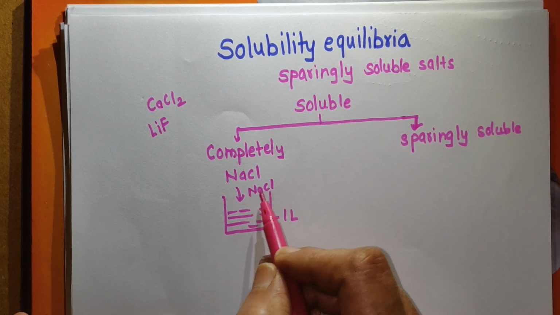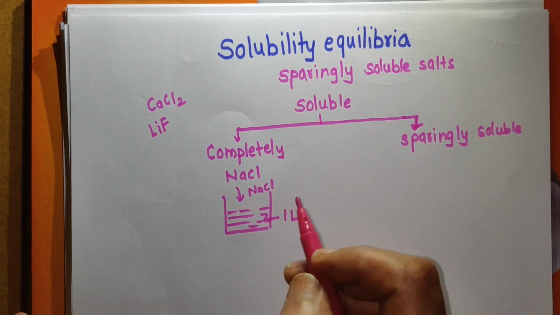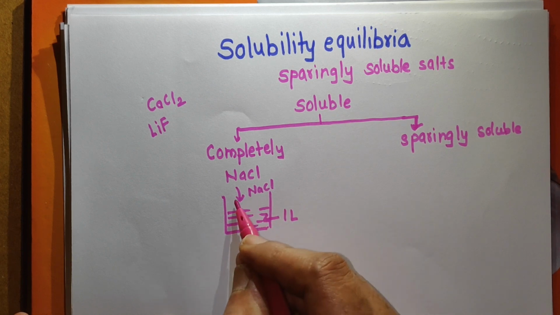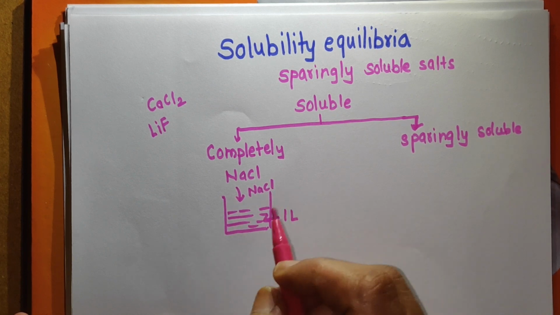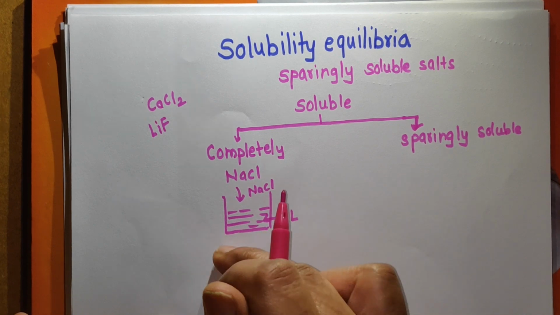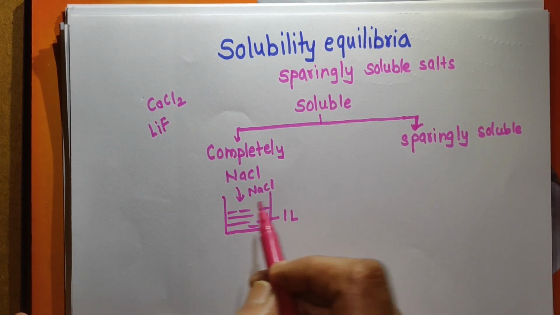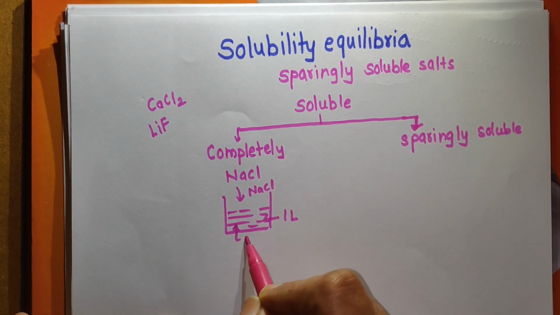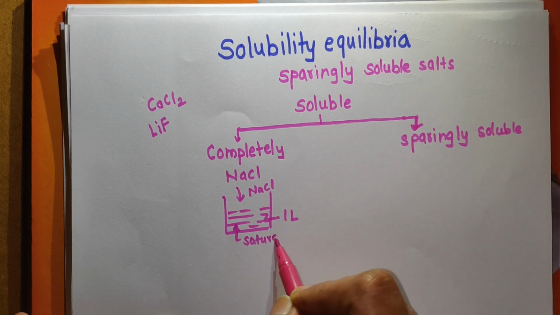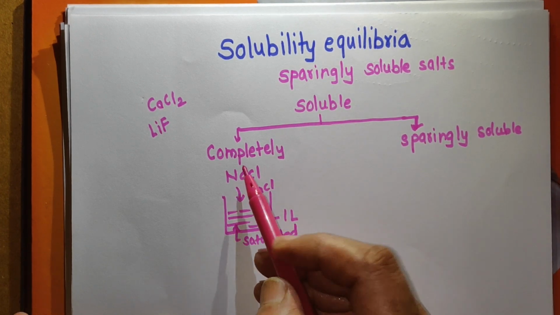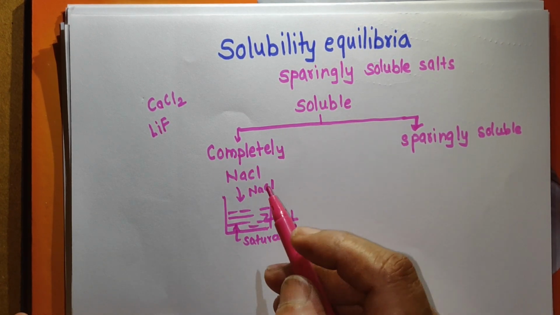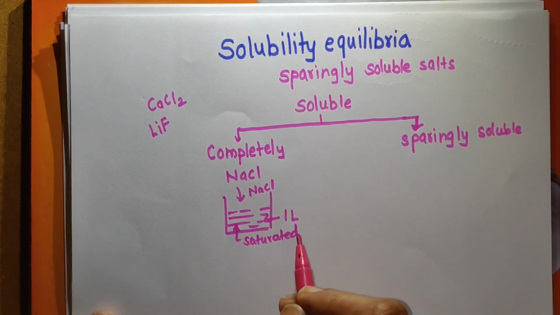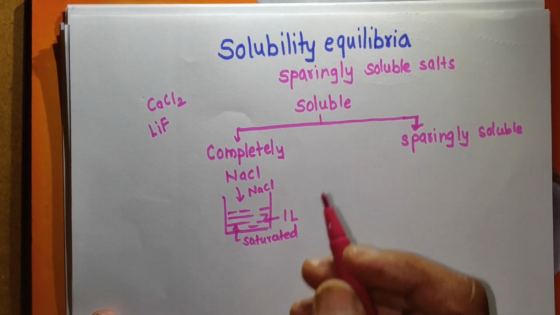Remember here, NaCl has the capacity to get dissolved, and so when you add NaCl, after some time the solubility of NaCl goes on decreasing, and one stage comes at which NaCl cannot dissolve in this 1 liter of water. It remains as it is. That means at that time you obtain a saturated solution. So in completely soluble substances, to obtain a saturated solution, a large amount of NaCl is required.